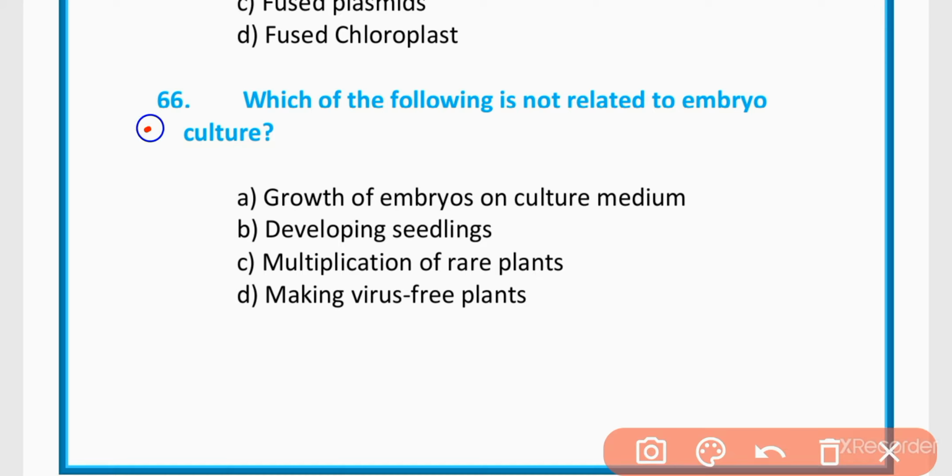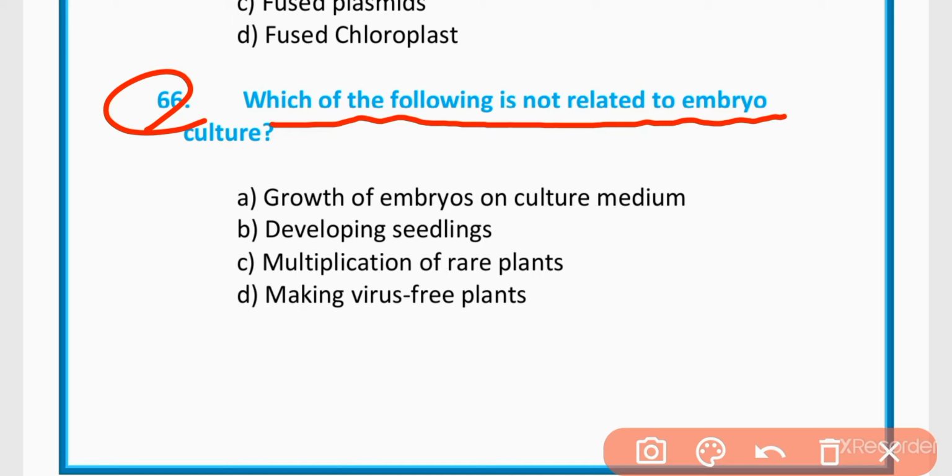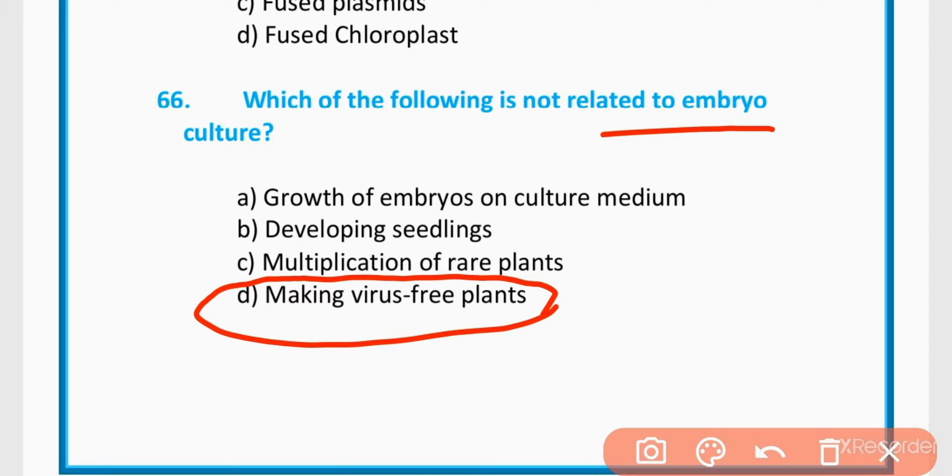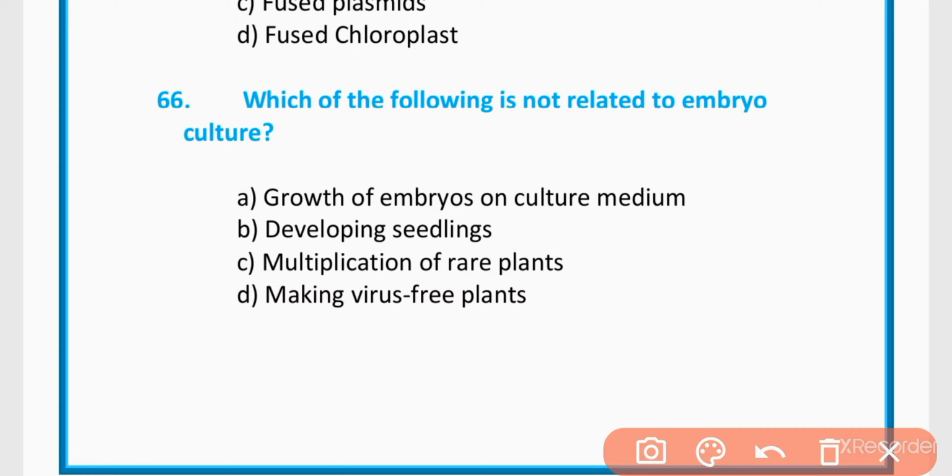MCQs 66. Which of the following is not related to embryo culture? Growth of embryos on culture medium, developing seedling, multiplication of rare plant, making virus-free plant. The correct option is option D. Making virus-free plant is not related to embryo culture.